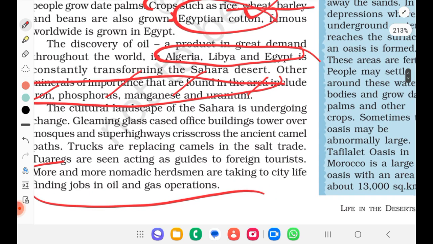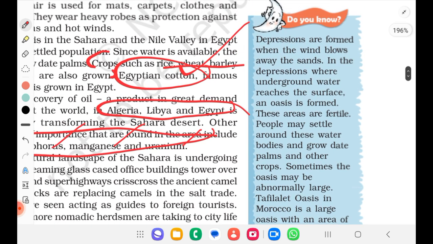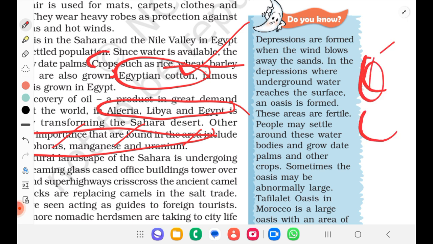Okay. So we'll see. Depressions are formed when the wind blows away the sand. Yes, when there is wind and the sand is blown away, depressions are formed. We know that. In the depression where underground water reaches the surface, an oasis is formed. So if underground water is reached, then an oasis is formed.